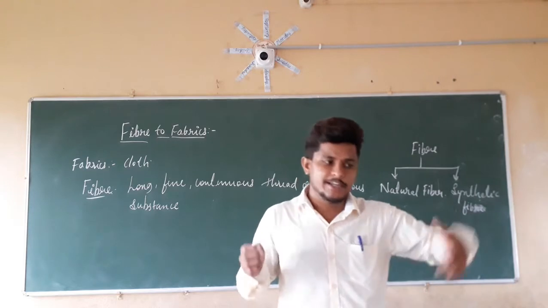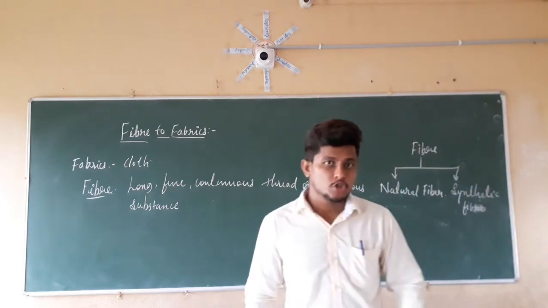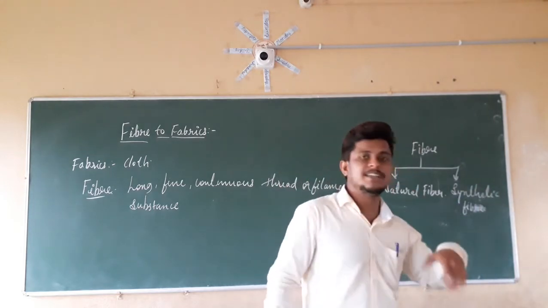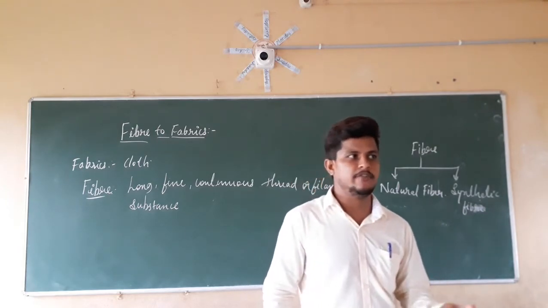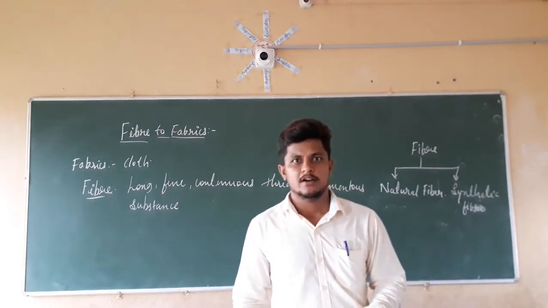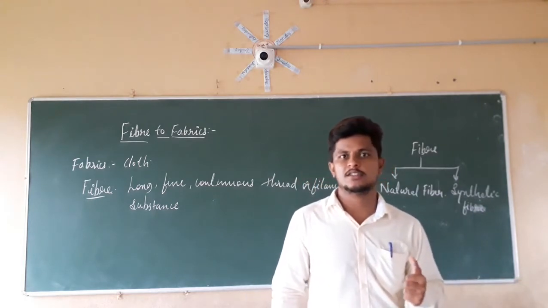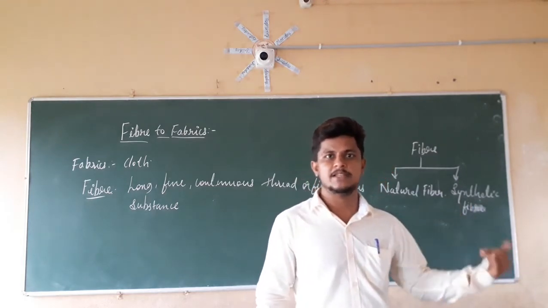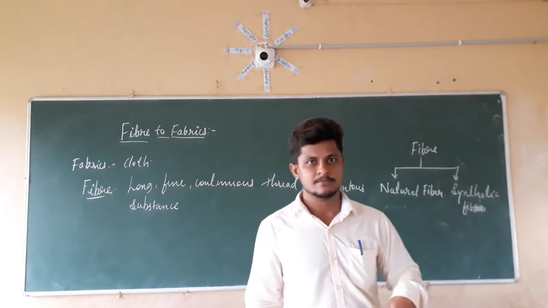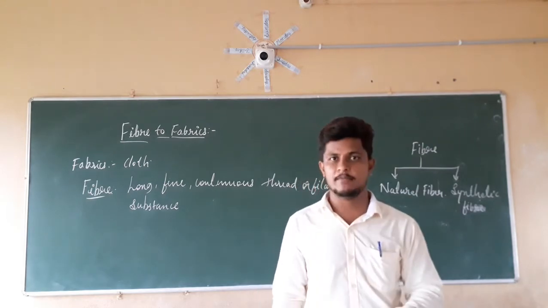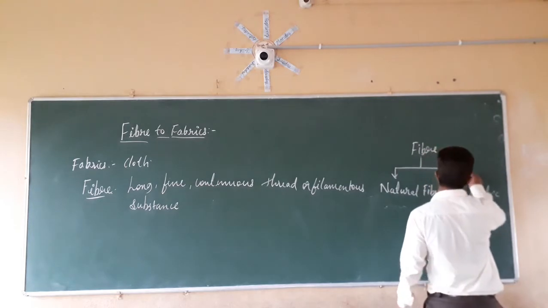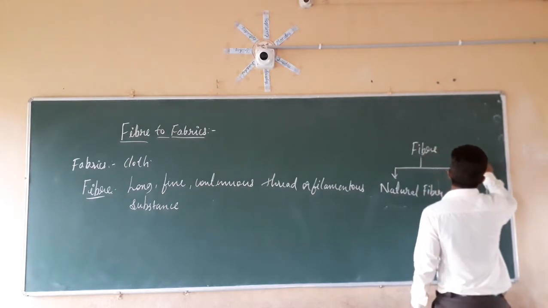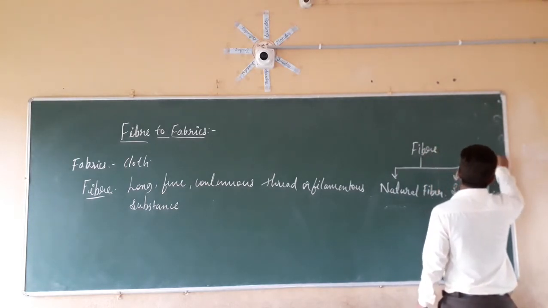No, they are already present in nature. So those types of fibers are natural fibers. Whereas synthetic fiber is made by man. If you take polyester cloth or rayon cloth, those clothing materials are made by man using chemicals. So those are synthetic fibers. Another name for synthetic fiber is artificial fiber.